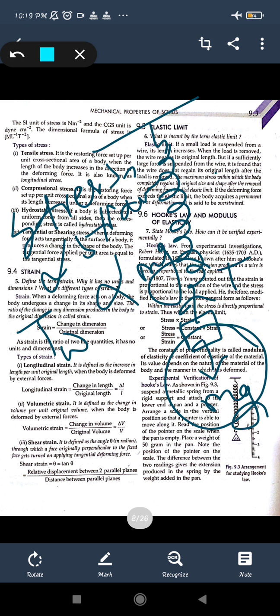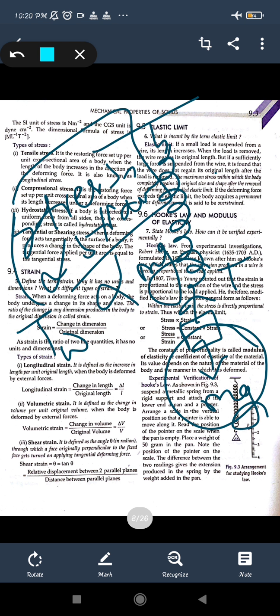So load is directly proportional to the stress. Similarly, if the stress is increased, strain will also increase along with the stress. So stress is directly proportional to strain. So from there he got the law. This law was named Young's formula, and there we have seen Hooke's law. Okay, so stress is directly proportional to strain.